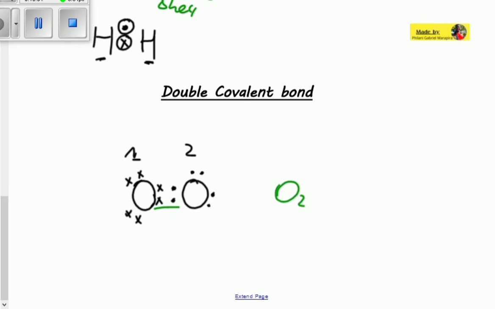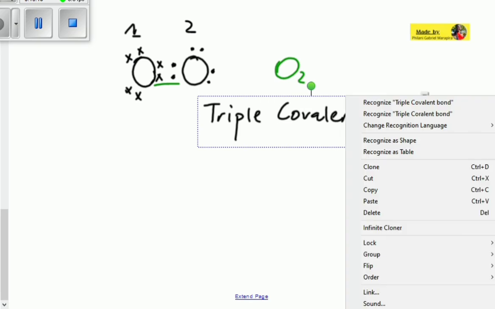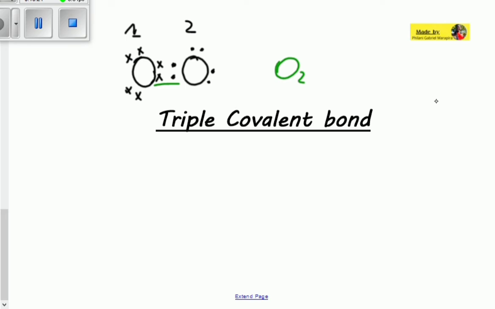So let's look at the last, which is the triple covalent bond. The triple covalent bond basically shares 3 electrons. The single was sharing 1, the double was sharing 2, and the triple covalent bond is sharing 3 valence electrons. So it is about the interaction of valence electrons, or rather the sharing of valence electrons.